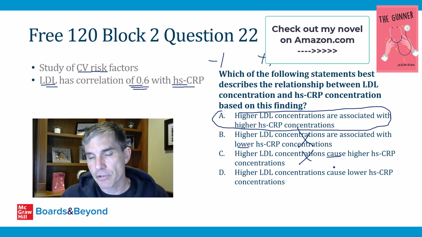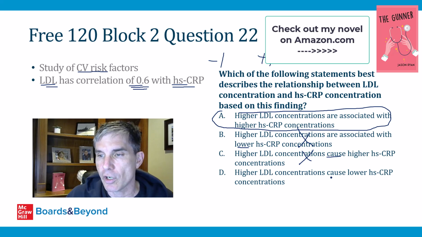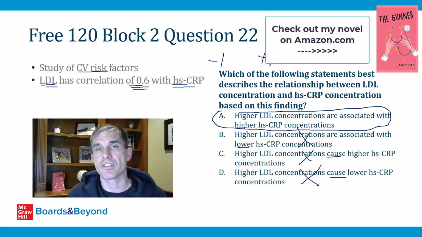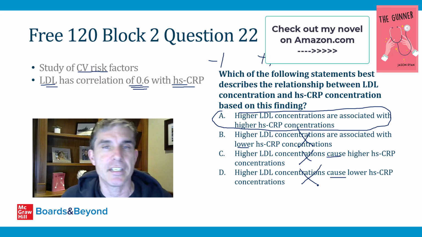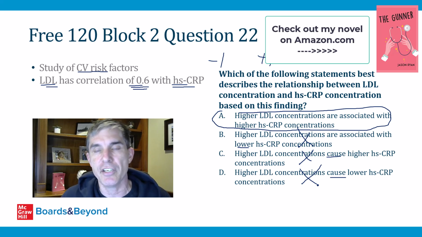Finally, answer choice D says higher LDL concentrations cause lower hsCRP concentrations. Again, this is not right because the correlation coefficient only tells us that the two variables are correlated. It doesn't tell us anything about causation. That requires lots and lots of extensive data and research.